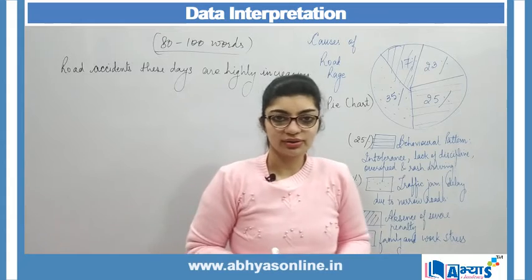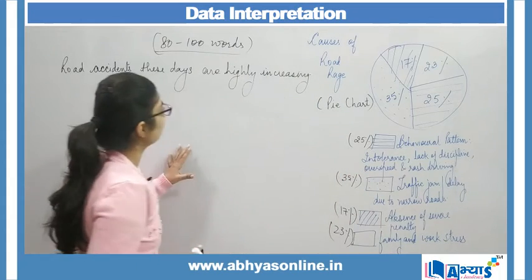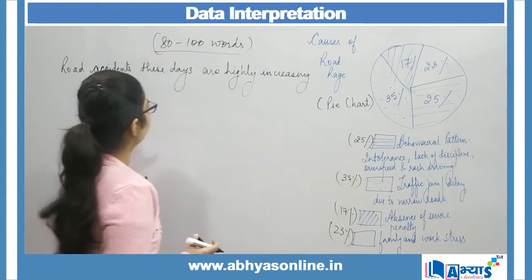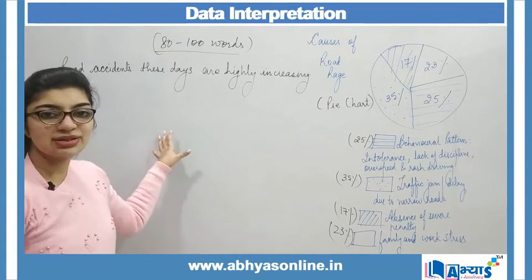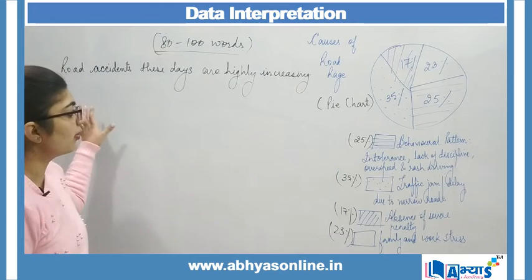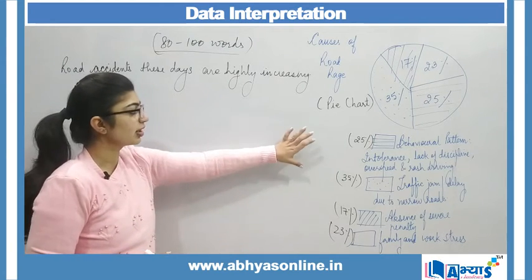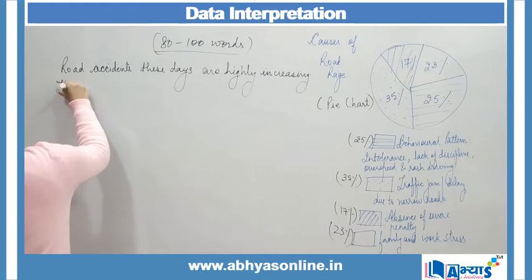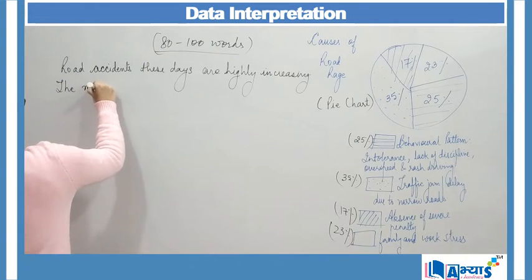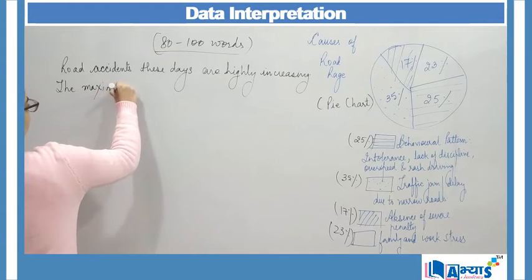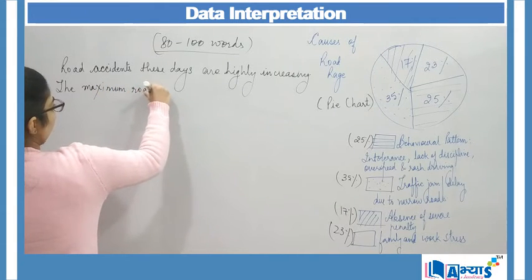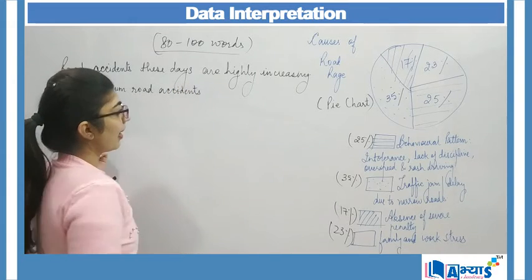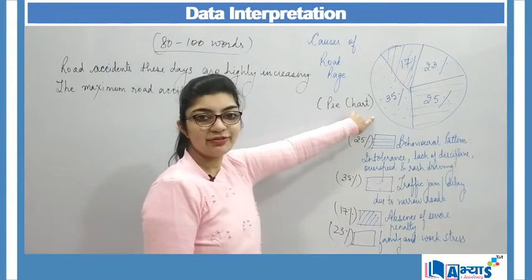I will begin by initializing my plot, right? What am I actually trying to say? My topic over here is road accidents, road rage. Why do they occur? So I can say that the maximum road accidents, maximum is how much? 35%.